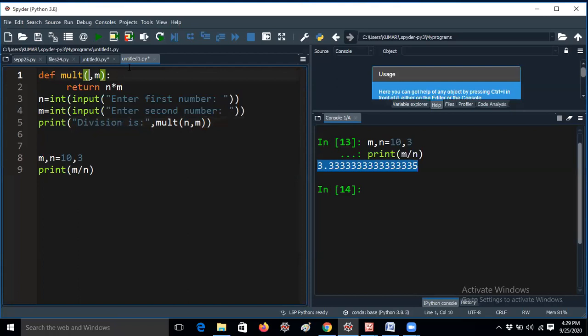If I give x comma y here, it will not give any error message. I have to explain this way also, because these are very important questions from an interview point of view. Let me explain, guys. Some students may think we have to give n, m here. No, guys, you should think. I will tell you a very important question now.